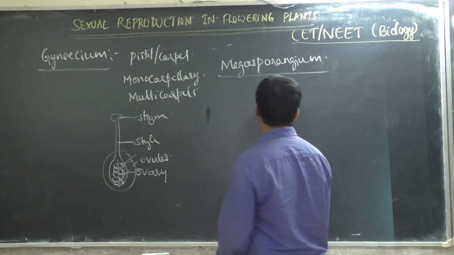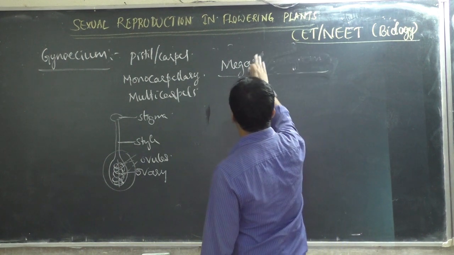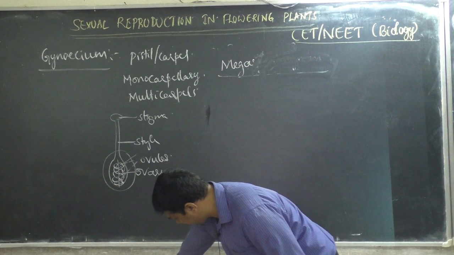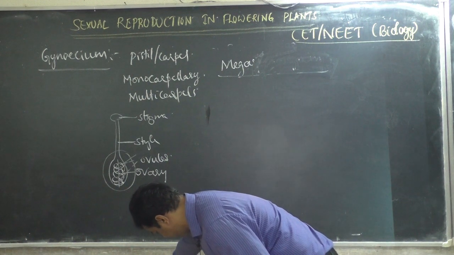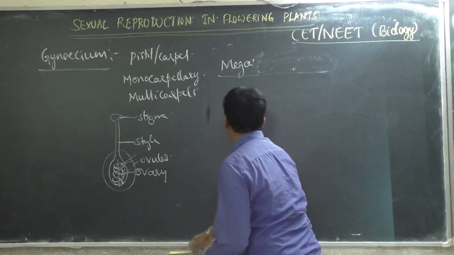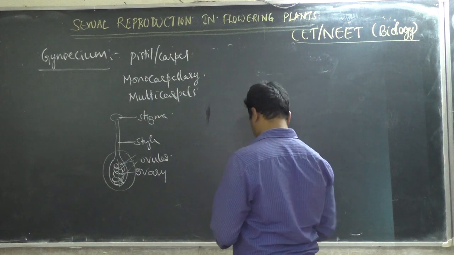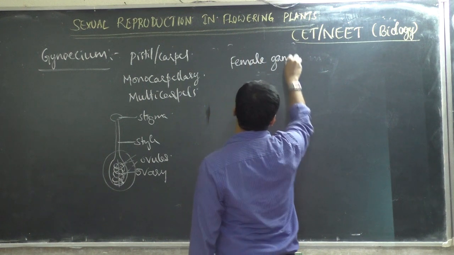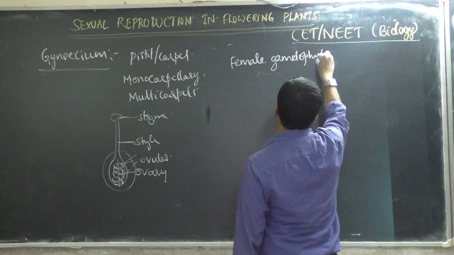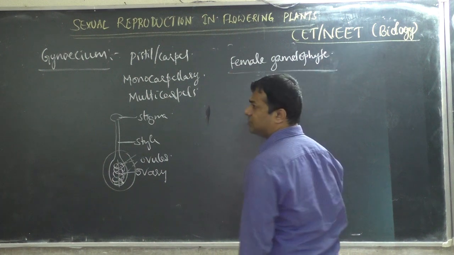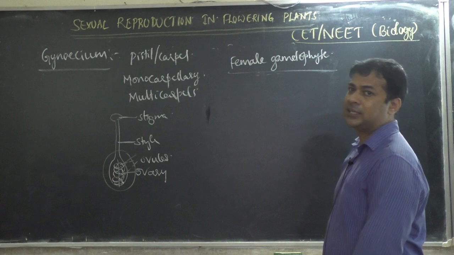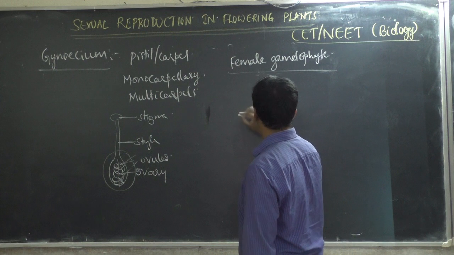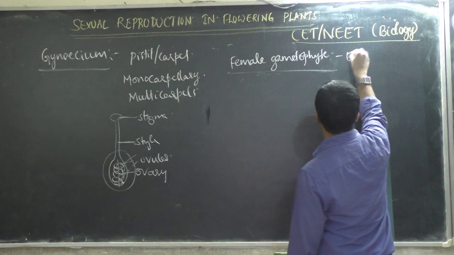Female gametophyte is the structure which is present inside the ovule, that is the embryo sac. Then what is ovule called? Ovule is megasporangium. Female gametophyte is embryo sac.